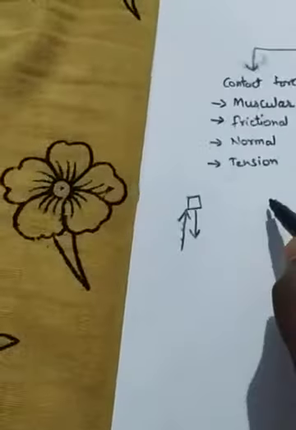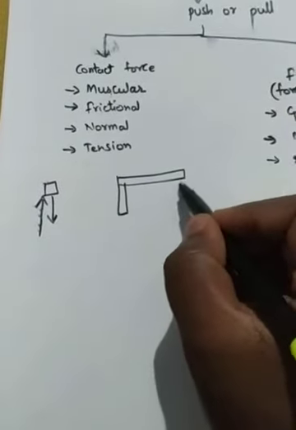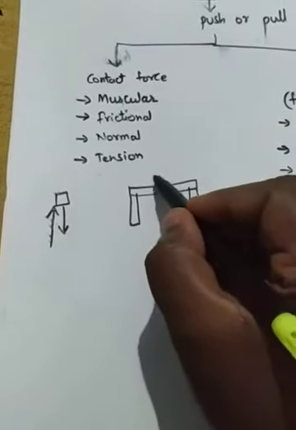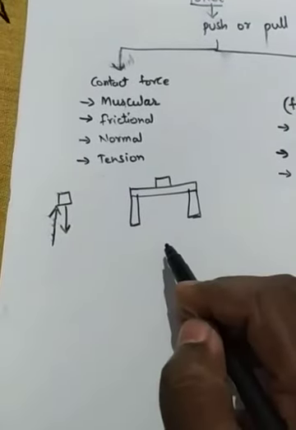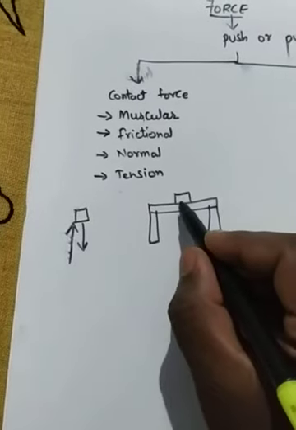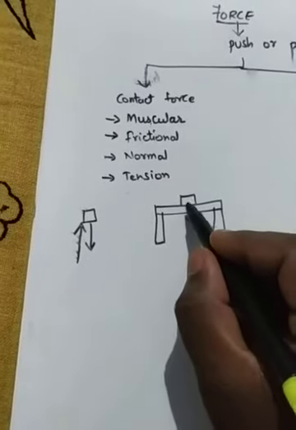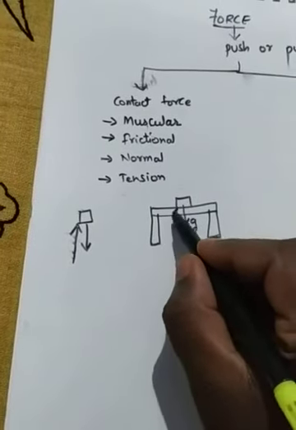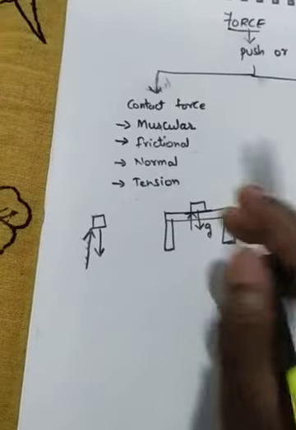For example, I'll show you. See, this is a table. On this table I kept the eraser. Will the eraser stop on the table or will it fall down? It will stop on the table, because the gravitational force will act downwards on this eraser. So opposite to that, the normal force will act here between the eraser and the table. That is called normal force.